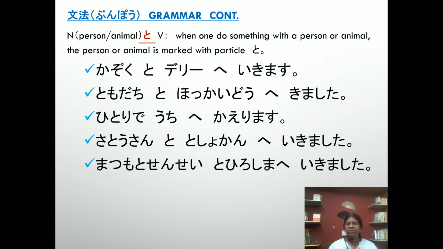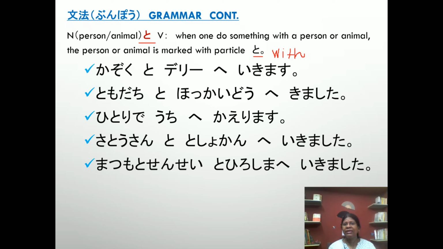When we go to some place, we come to some place or return to some place with someone, that person takes particle to. We learned the to particle in our previous lesson already. Its meaning was and. Here a different meaning will come. Here to will mean with. Okay, look at the sentence.